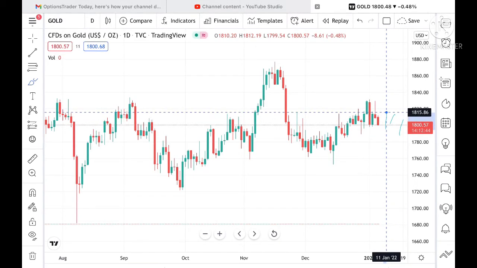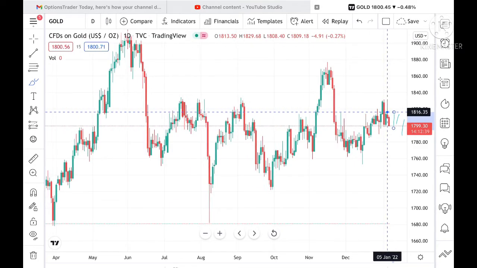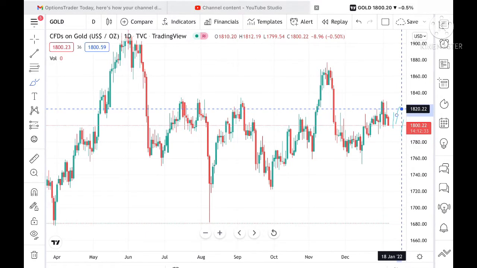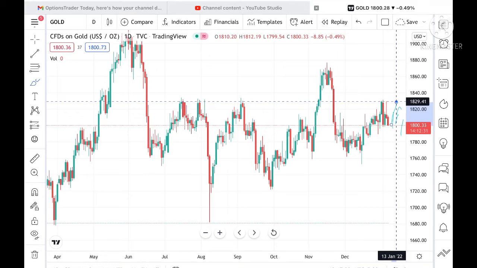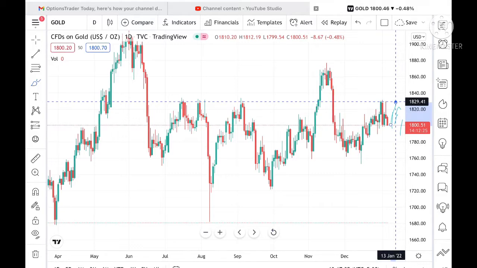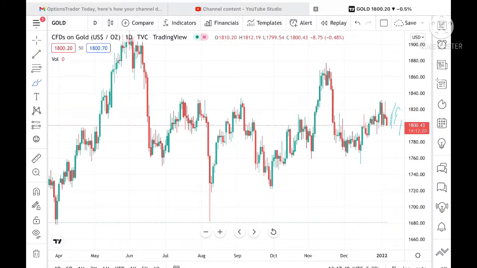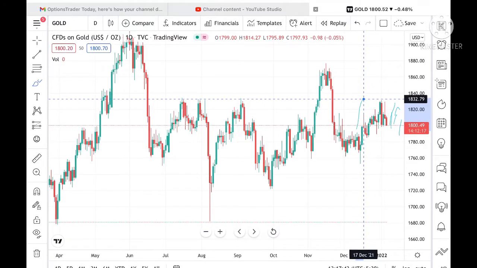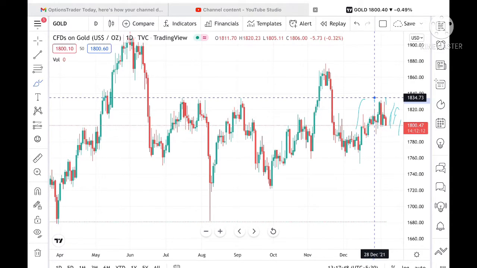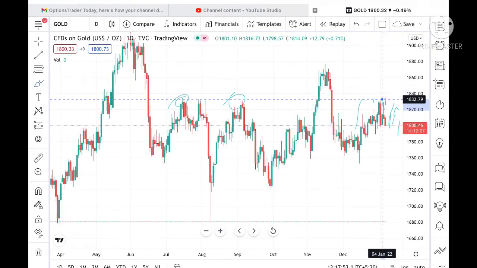If the price sustains above this level, then it can go and touch a level of 1816.35. Once it touches this level, it can go and touch a level of 1822.22. If the price sustains above this level, it can go further high to a level of 1829.41. If the price touches 1829.41, it can go further high to a level of 1834. Once it goes above 1829, it can touch a level of 1834.73, and these levels are already tested here, so chances will be very high.